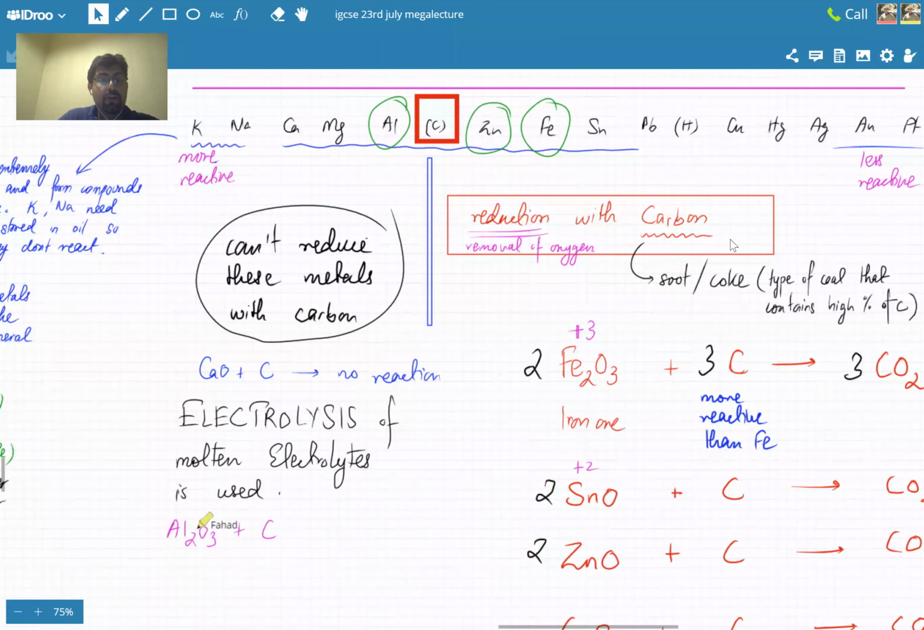So if you have the ore of aluminium, which is aluminium oxide, you can't react it with carbon. Carbon is less reactive, so it would not be able to displace it. It would not be able to take away its oxygens. So no reaction would happen in this case. So you can't apply the same method.